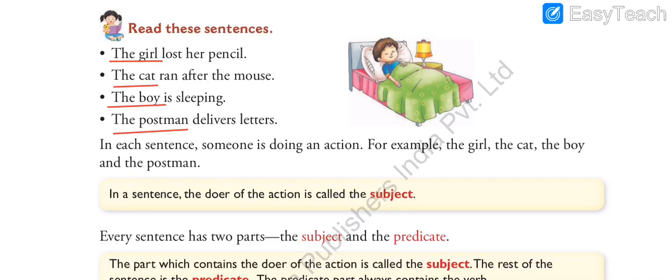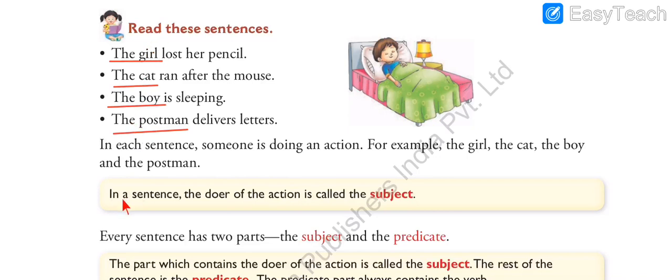So in all the above sentences, as you can see, I have underlined the subject. Subject means the doer of the action, the one who is doing something. For example, as I told you, the cat is running, so cat is doing something. The postman is delivering the letter, he is doing something. So all these words which I have underlined are the doer of the sentence.